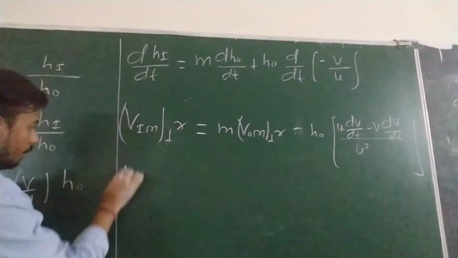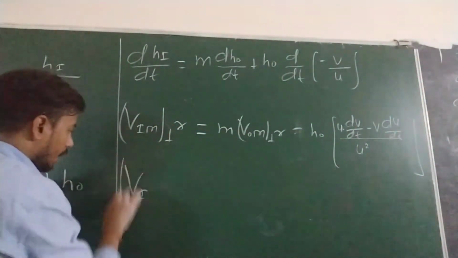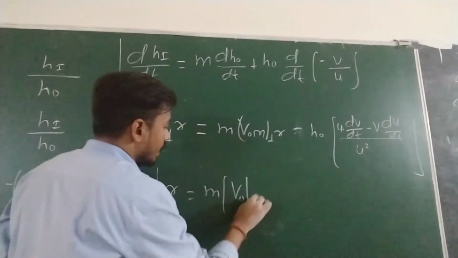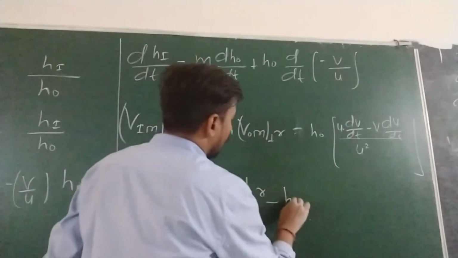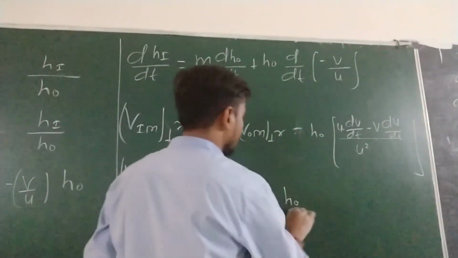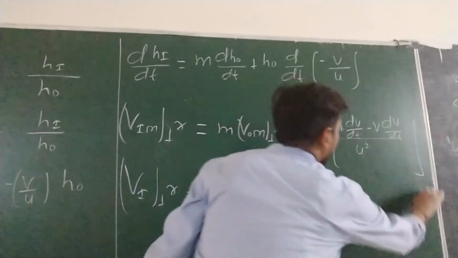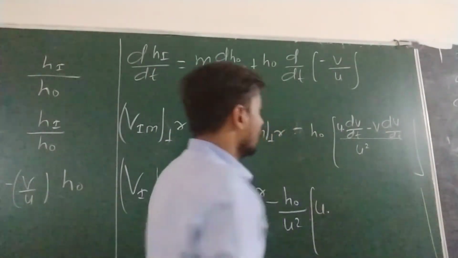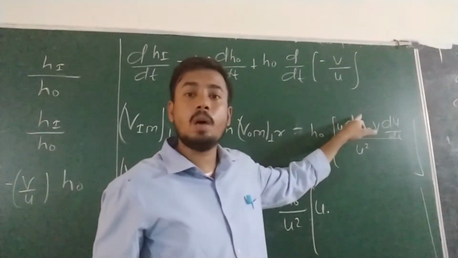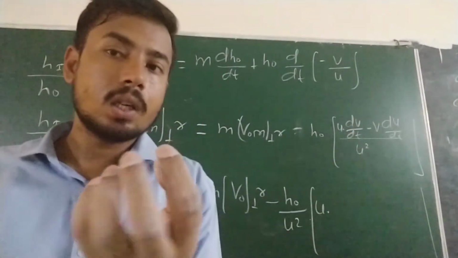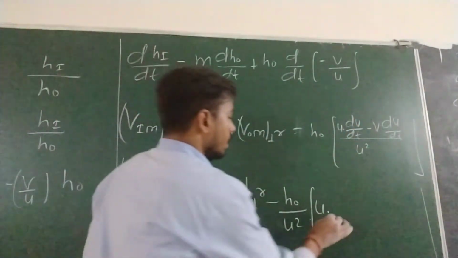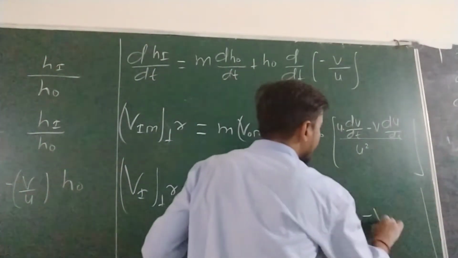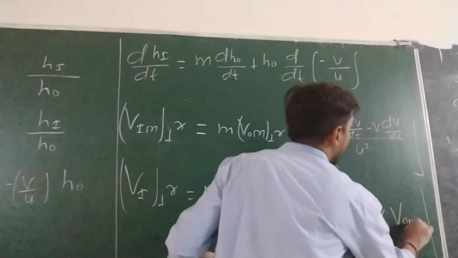So from here I am writing velocity of image in perpendicular direction will be m times velocity of object in perpendicular direction minus h naught by u square into u times dv by dt, which is velocity of image along the principal axis, so velocity of image parallel, minus v into velocity of object parallel.